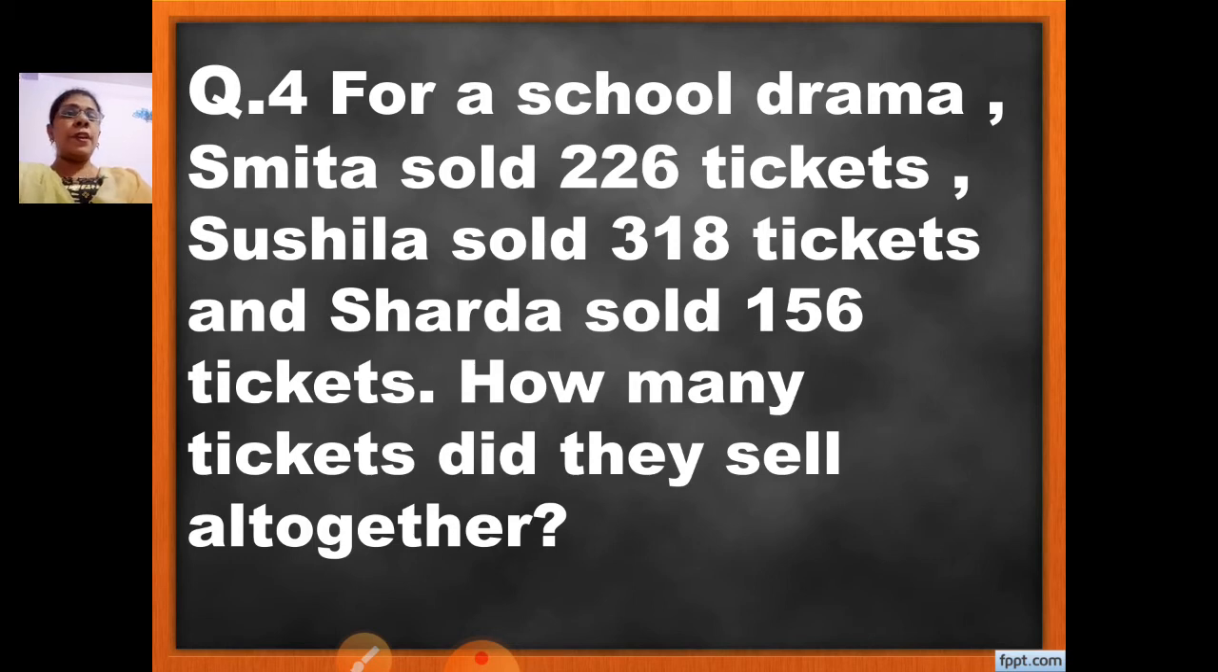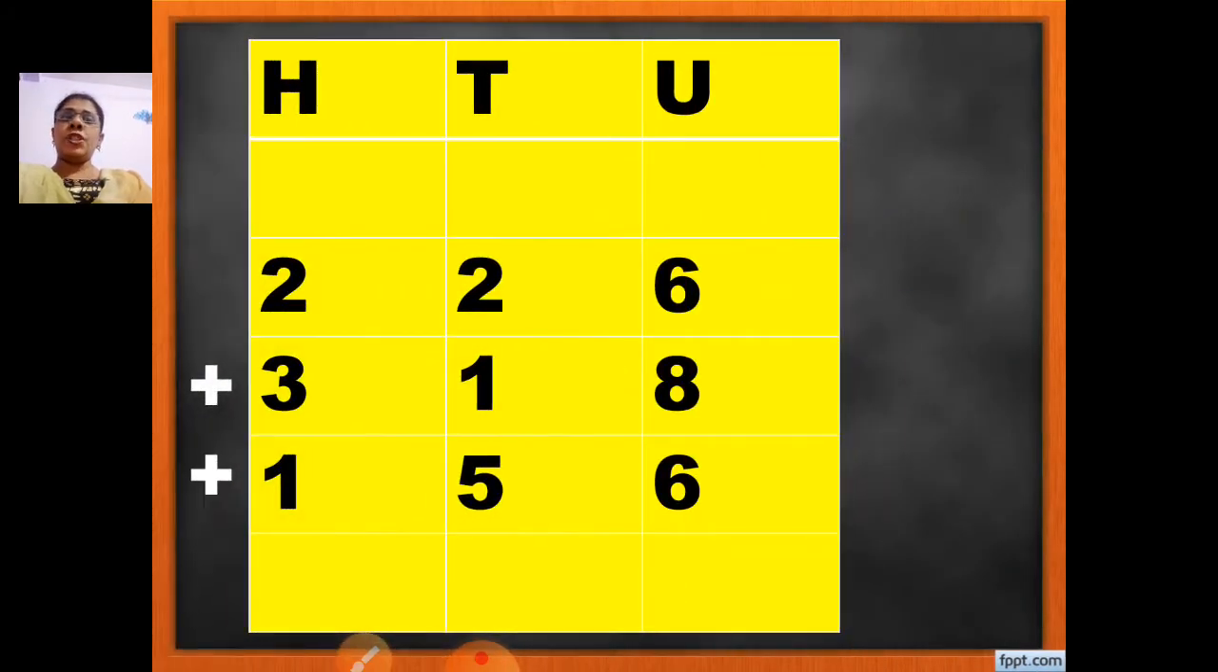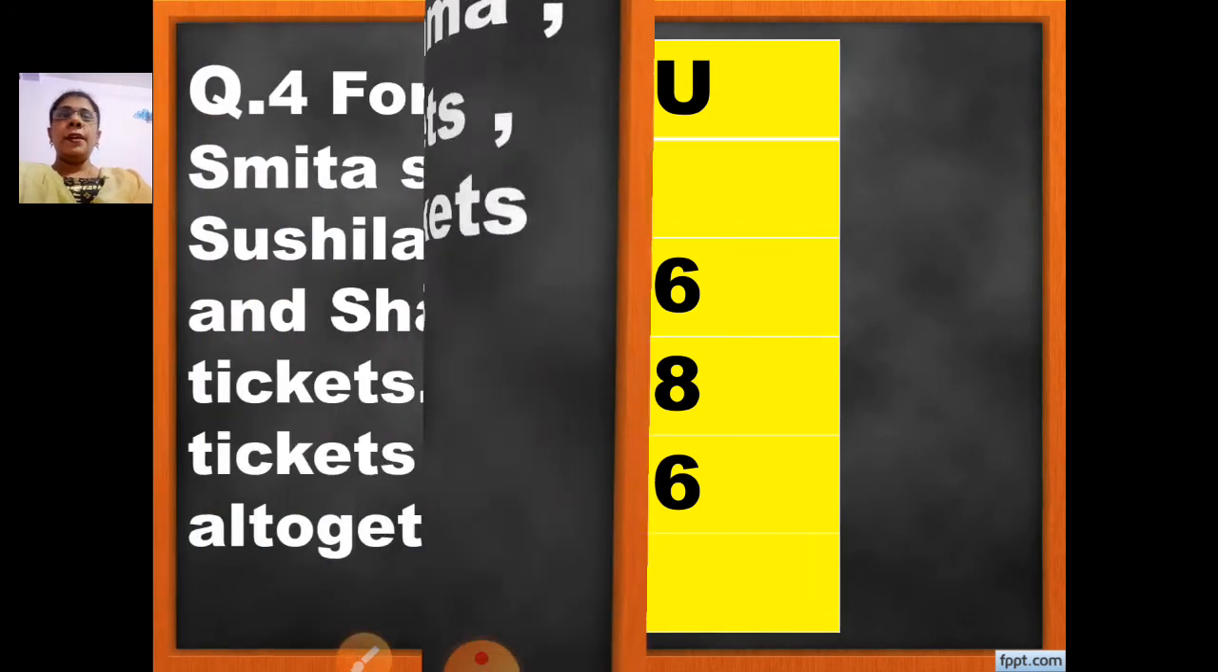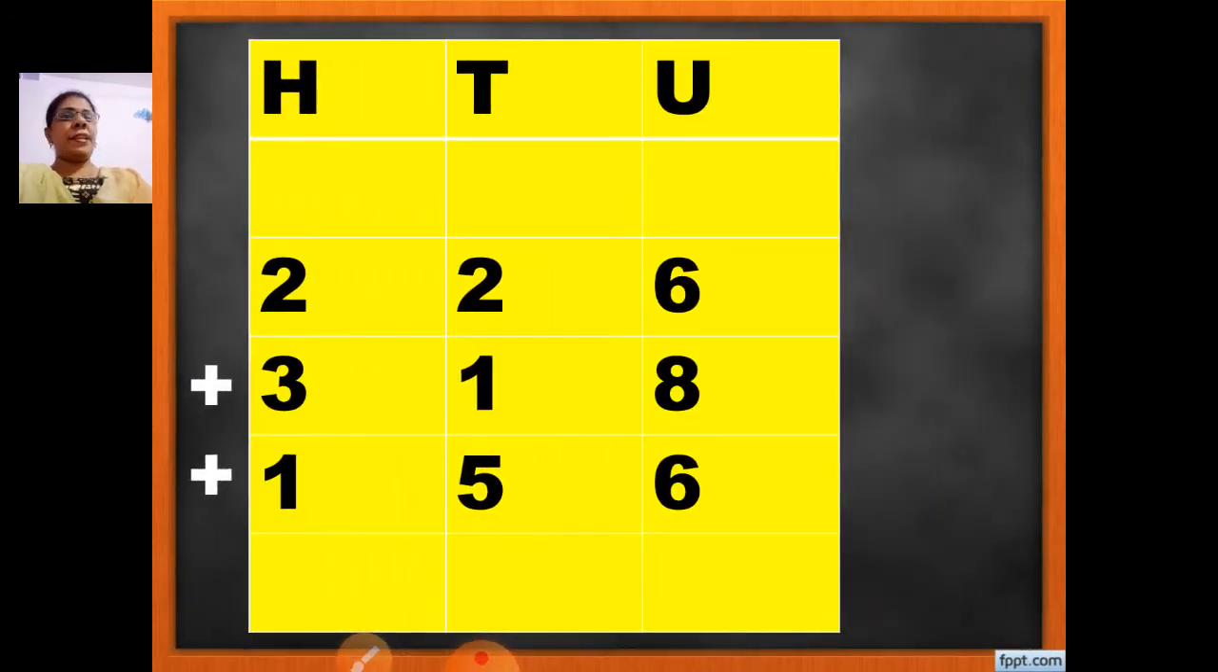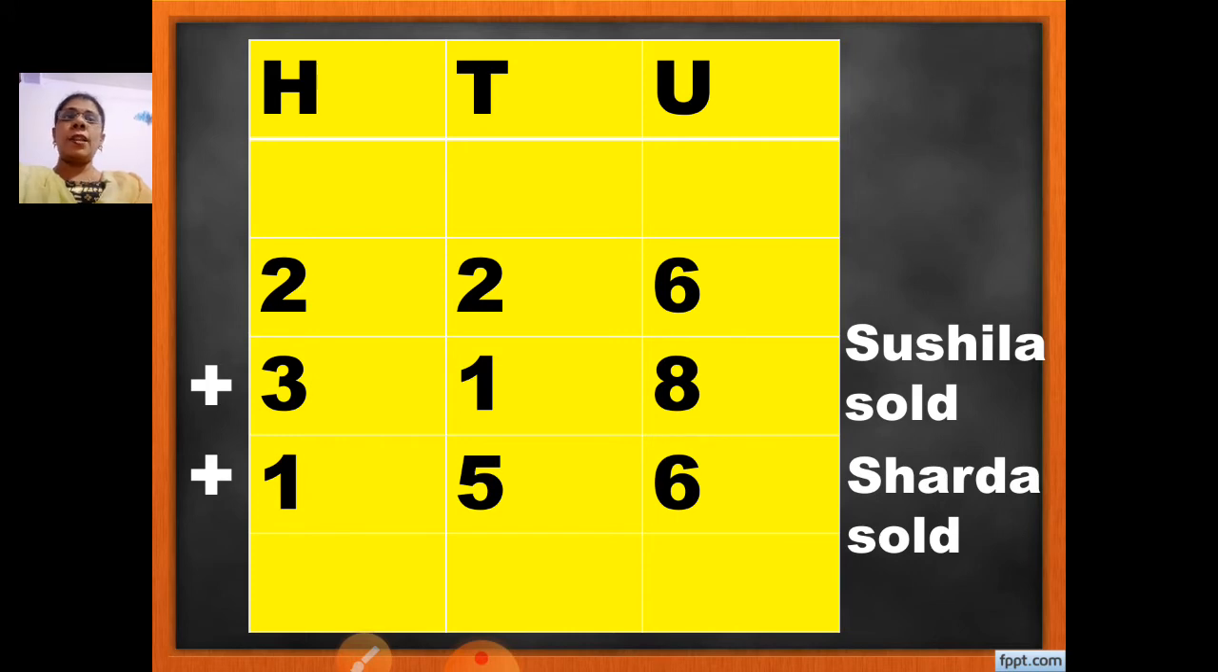So the first step, we are going to arrange them according to their place value, that is 226, 318 and 156, and then we are going to put the addition sign. After that, what we are going to write? Sushila sold. How much? That is 318. Then Sharda sold. That is 156. Now we will start adding.